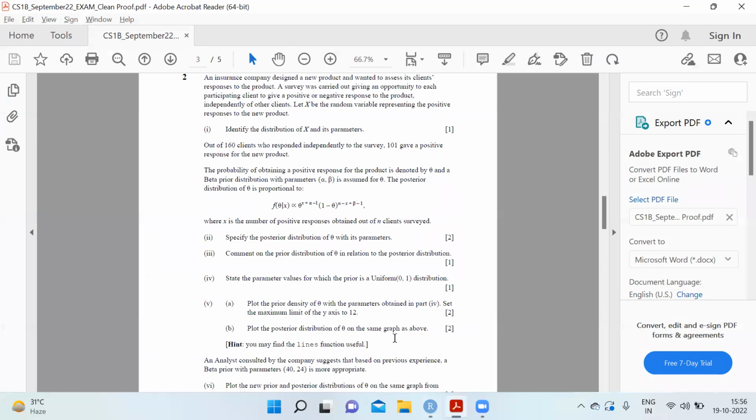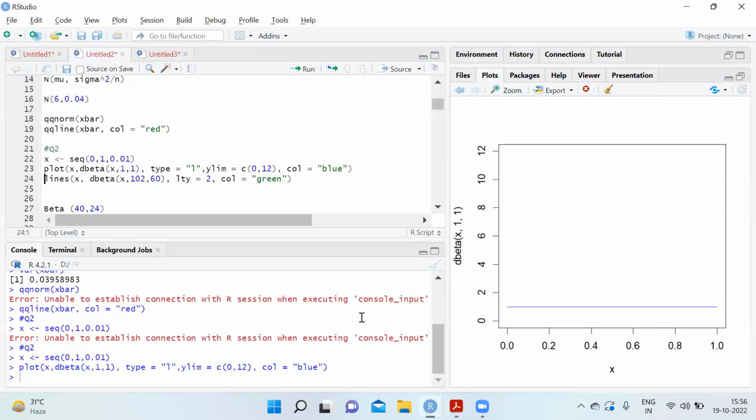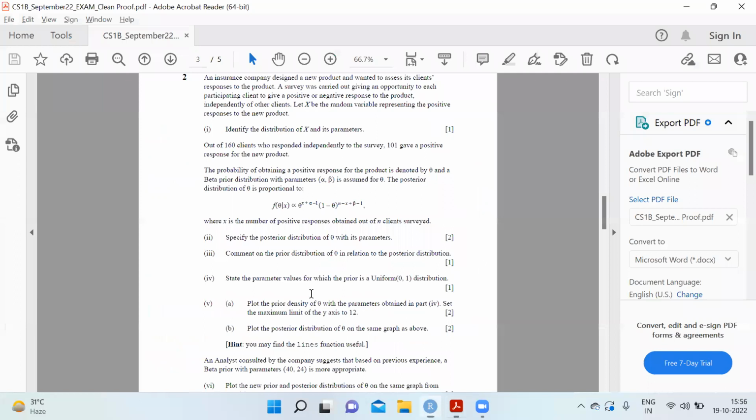Then plot the posterior distribution of theta on the same graph. Since we know the posterior distribution follows x plus alpha and n minus x plus beta, where alpha and beta are 1, x is 101, so 101 plus 1 minus 1 becomes basically 101.